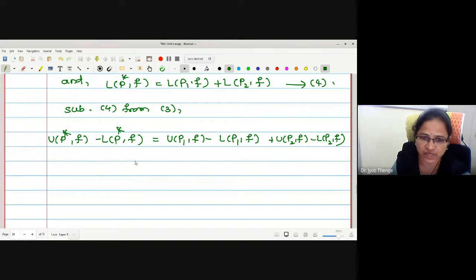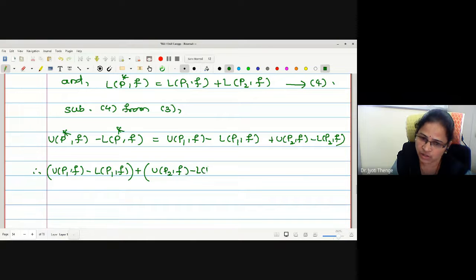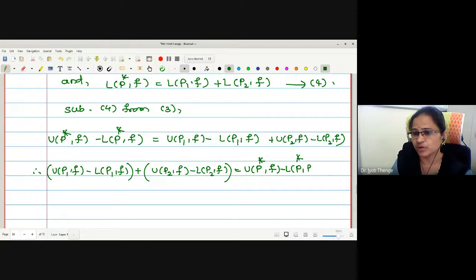I'll just flip the equation to understand. U P1 F minus L P1 F, I'll put it in one bracket, added with the second bracket with respect to P2, U P2 F minus L P2 F, which is equal to U P star F minus L P star F. But we know already this is less than epsilon, no?